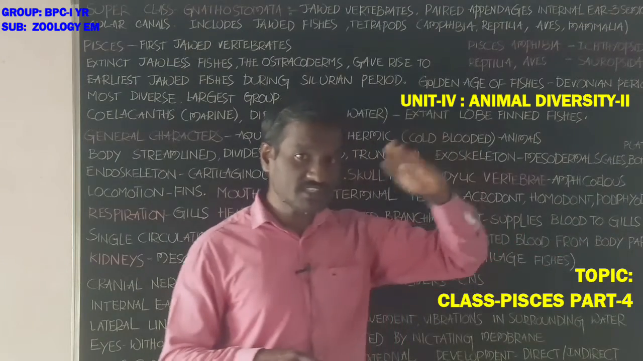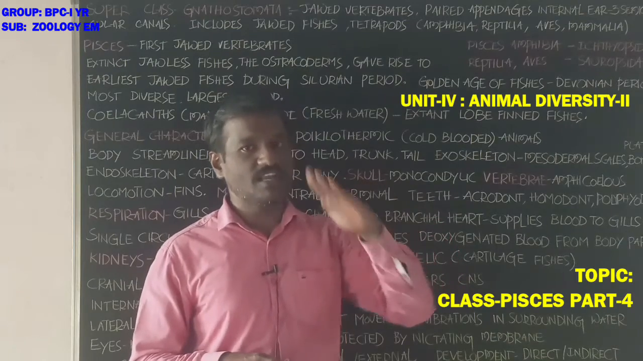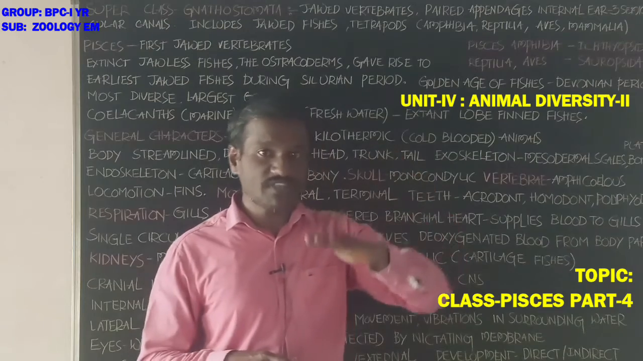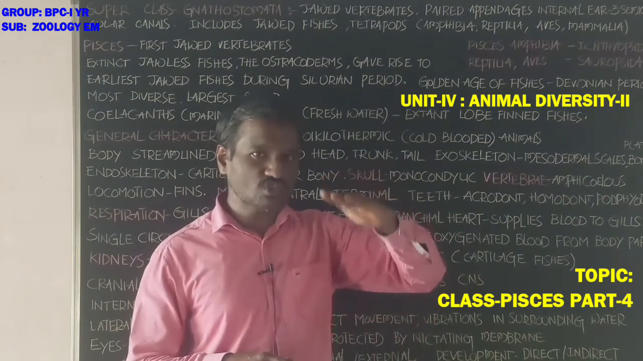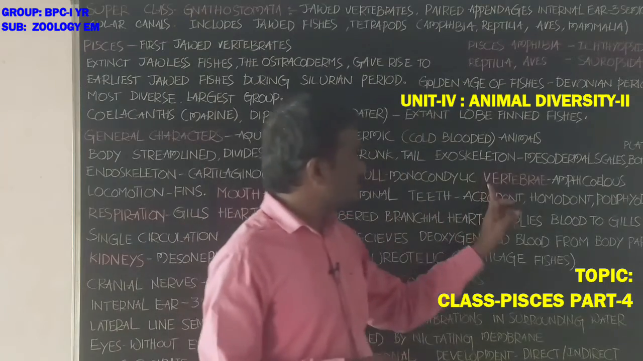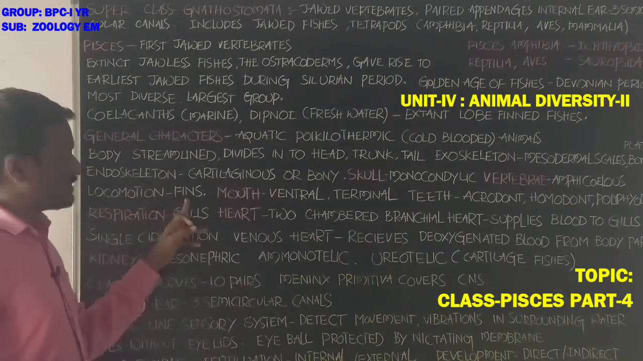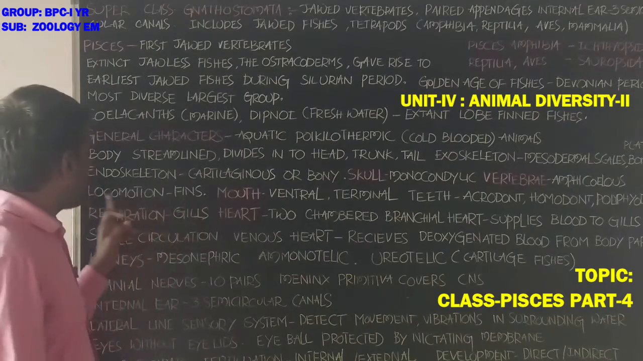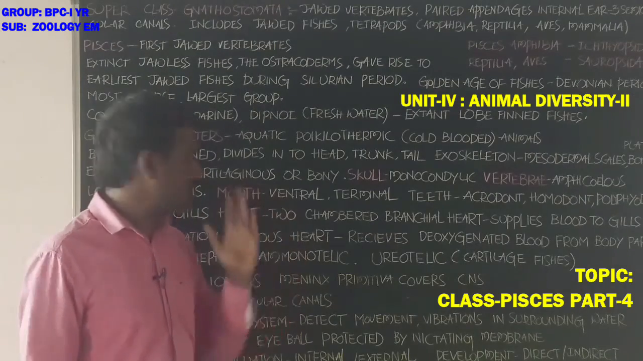Both surfaces of the centrum show a cavity-like arrangement, showing the concave. So the vertebra is amphicoelous. Locomotion is by fins, paired fins and unpaired fins.